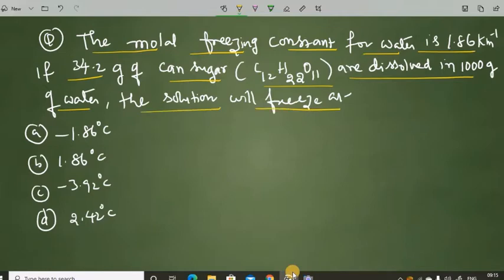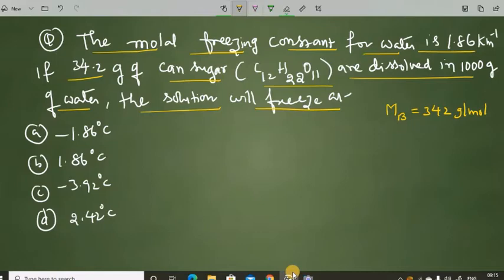So what are the temperatures here? One point is very clear: the molecular weight of cane sugar is 342 grams per mole. We all know that from the formula. What we need to identify is the weight of the solvent given in the question.